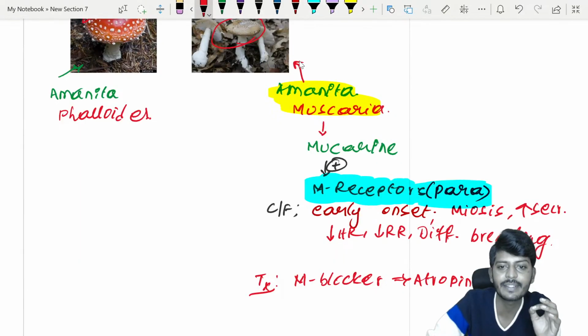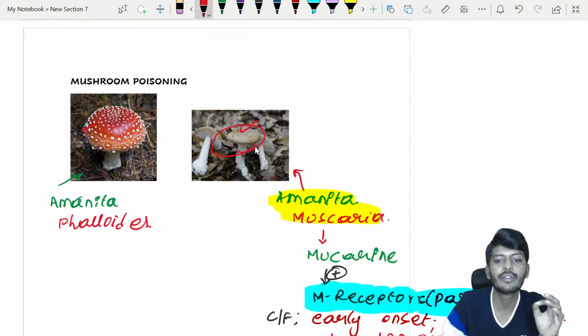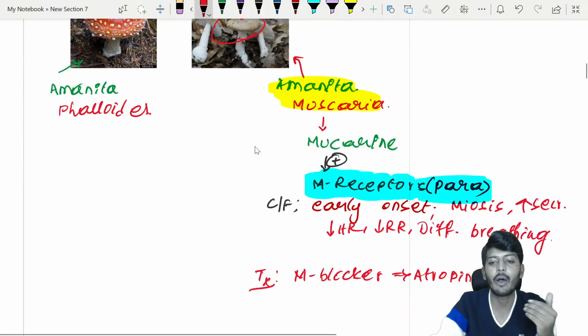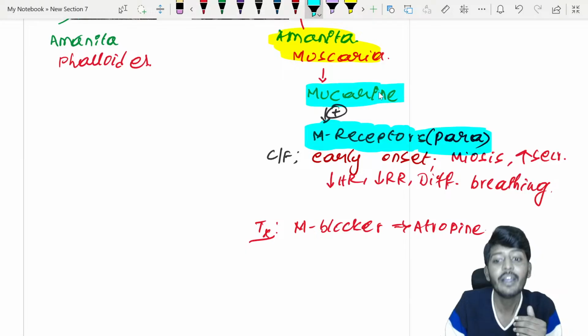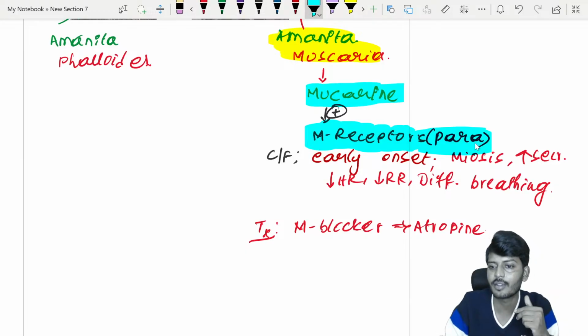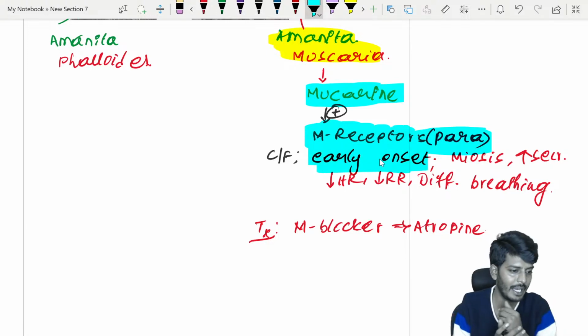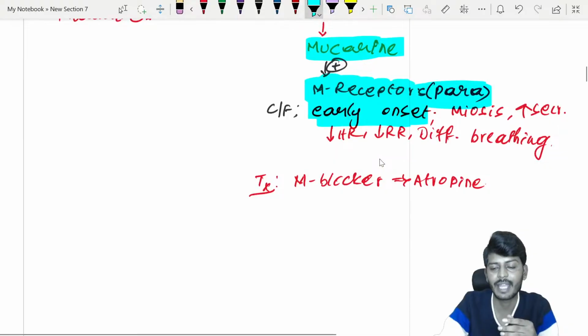Who is this Amanita muscaria? This is the mushroom right here. So this is the Amanita muscaria mushroom. Now, Amanita species can have a chemical; the name of the chemical is muscarine. So that muscarine will cause activation of the M receptor. Because of that, early onset, immediately it will be seen. So that is why we have this word, particular Amanita muscaria poisoning.